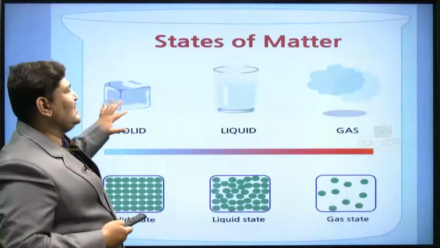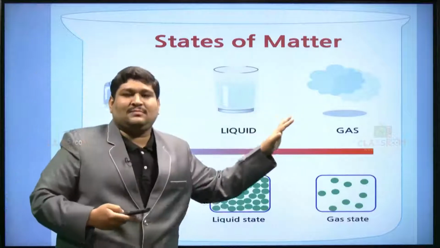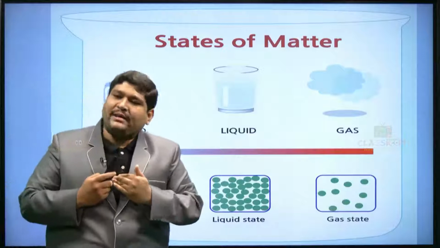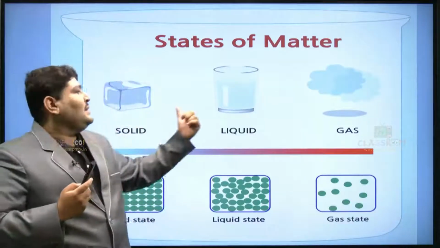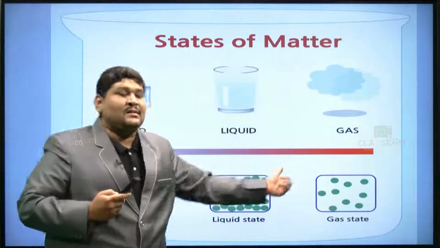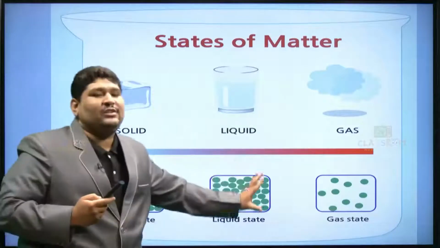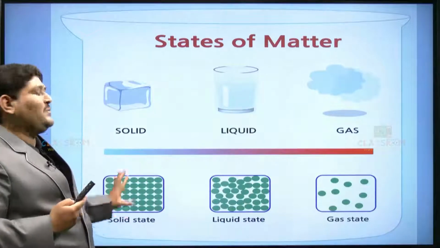The next topic: states of matter. So basically, we have already classified matter into three forms: solid, liquid and gas. Generally we are going to reach the conclusion at the end, but here I am explaining the arrangement.